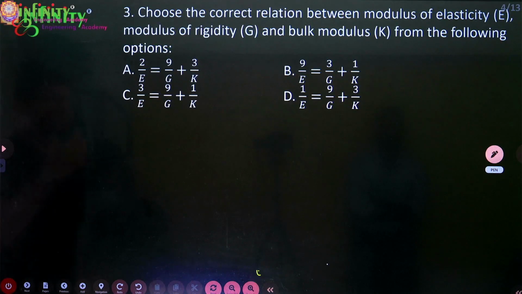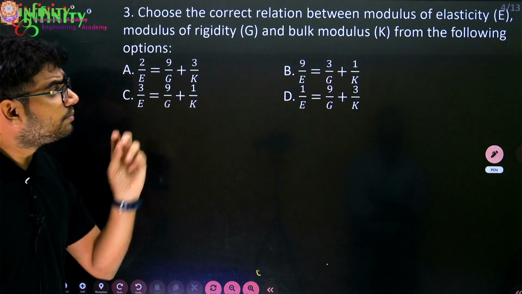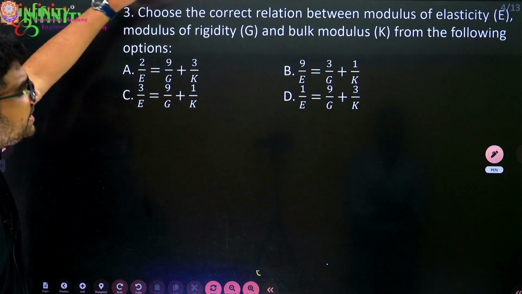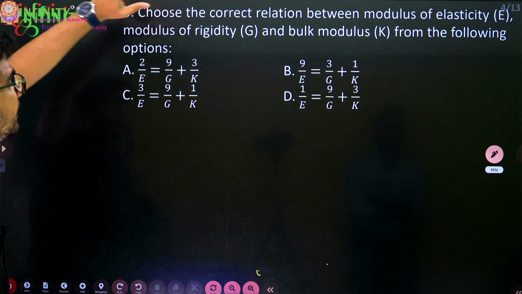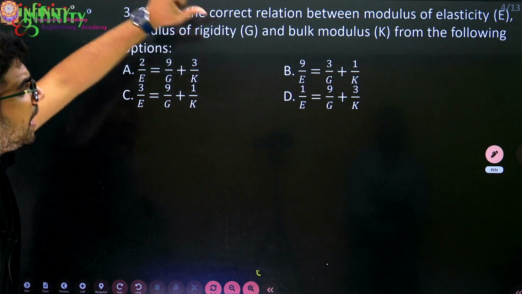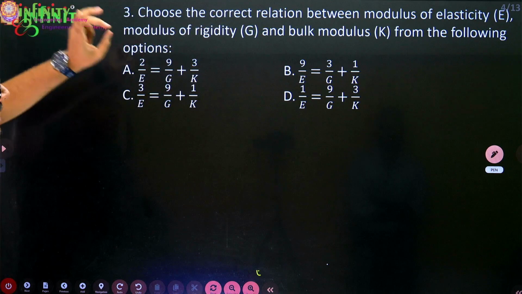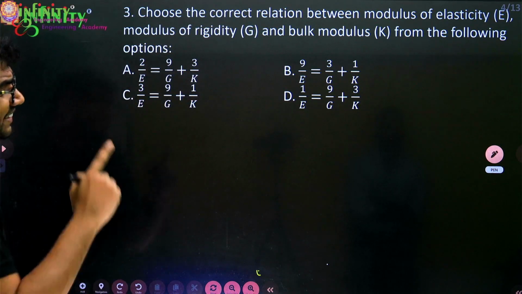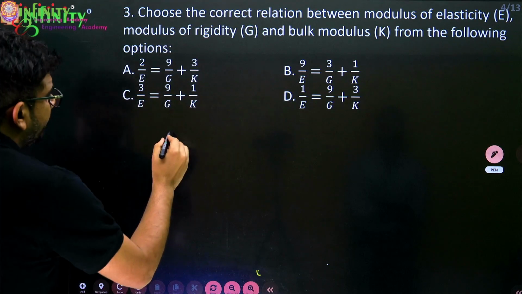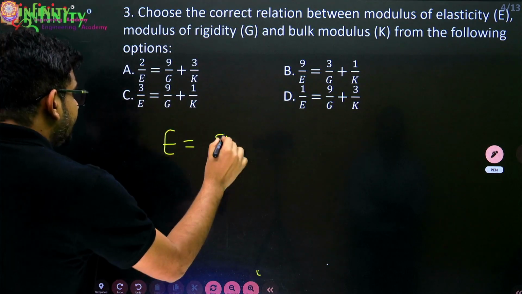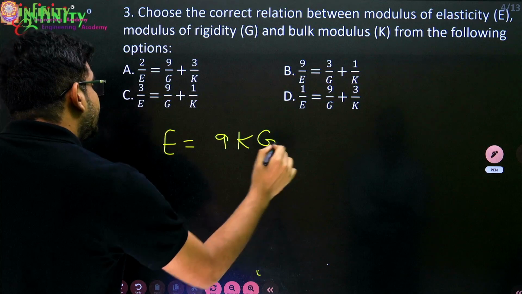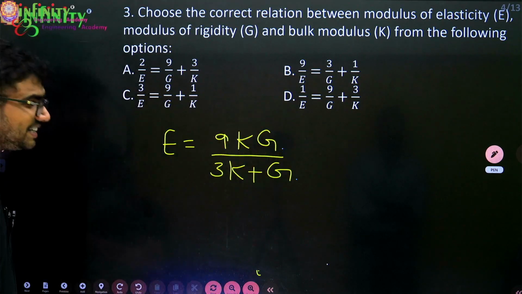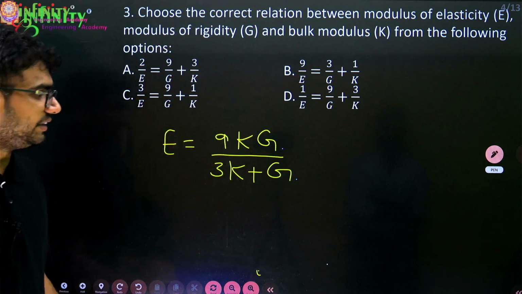So the next question they're asking is from simple stresses and strain, and the question is: choose the correct relation between modulus of elasticity, modulus of rigidity, and bulk modulus from the following options. If you take these three parameters, the equation we can write is E equal to 9KG by 3K plus G. So this is the relation between these three parameters.